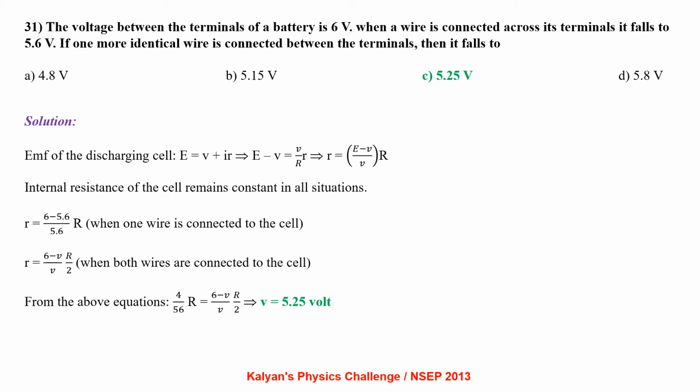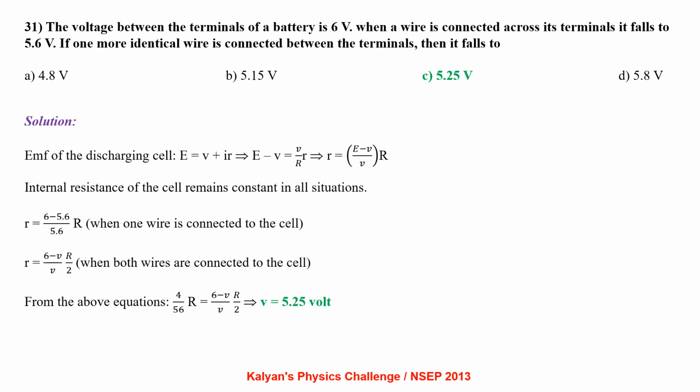EMF of the discharging cell E = V + Ir, that is E - V = (V/R) r, which gives us r = (E - V)/V × R. Here capital R is the external resistance and small r is the internal resistance. So the internal resistance of the cell remains constant in all situations.